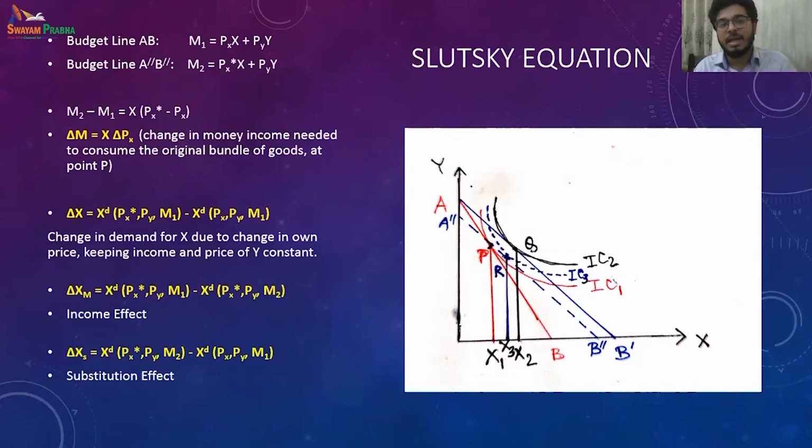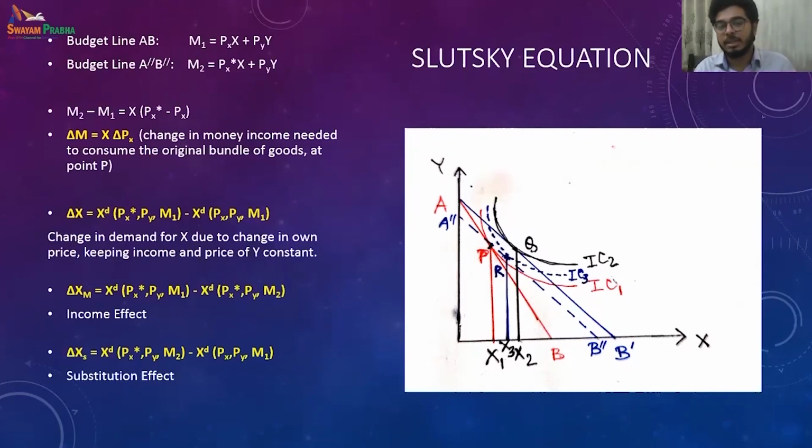What we see is that when we are trying to adjust the income, the change in real income is nothing but the change in price of X multiplied by the amount of X I need to consume, right?